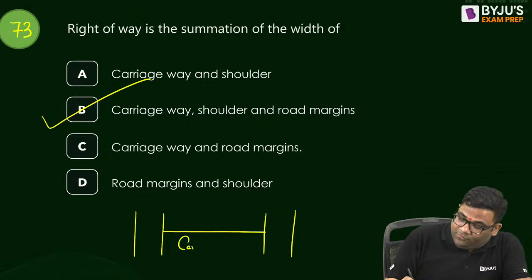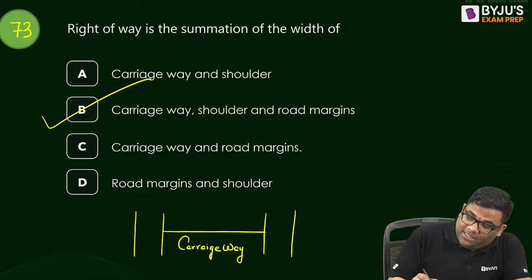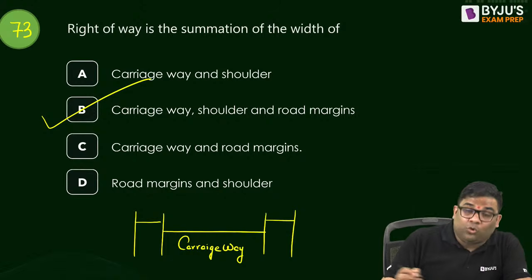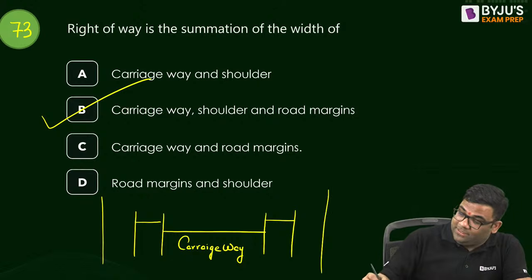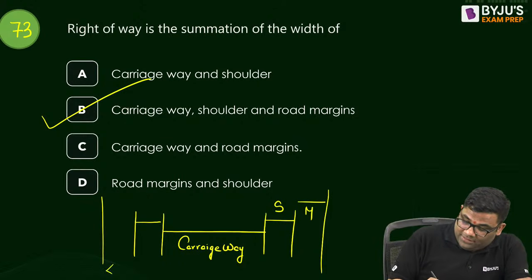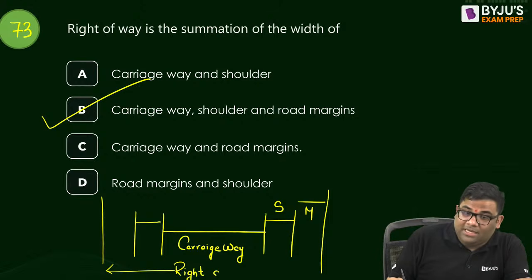See, this is the carriageway. This is the shoulders. And then we have some margin. This is the shoulder and this is the margin. So carriageway plus shoulder plus margin is the right of way.